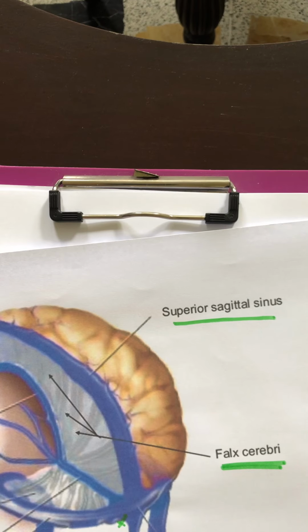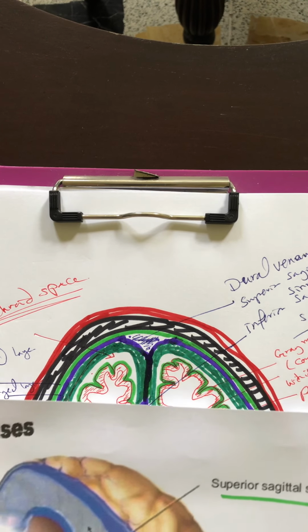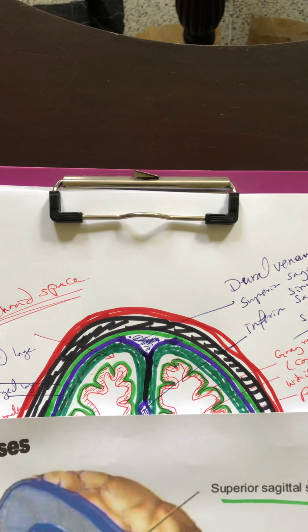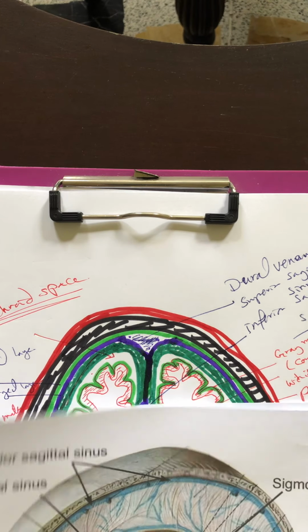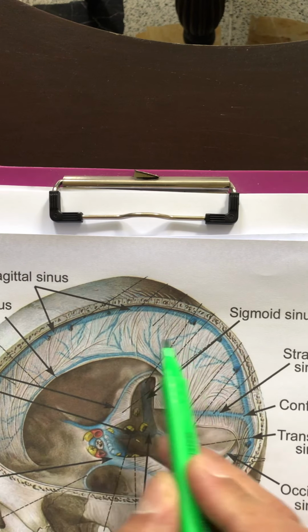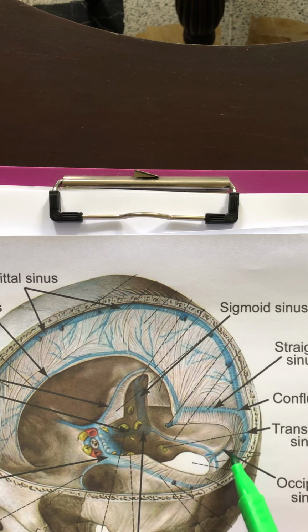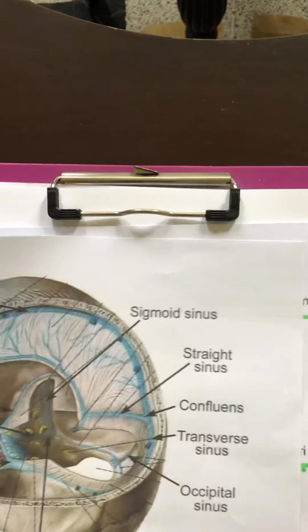Also, of course, this is the first membranous extension, and we also have another membranous extension of the dura. You see in this picture, this is the falx cerebri, and we also have another falx here, extending posteriorly.